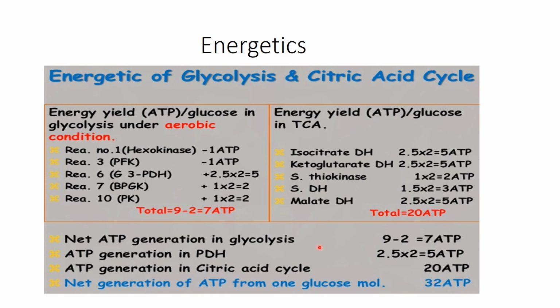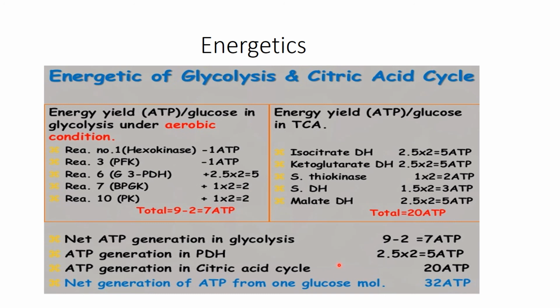So the plausible answer for this energetics of aerobic respiration is between 30 to 32 ATP molecules actually being generated if one glucose molecule is oxidized in the aerobic pathway.